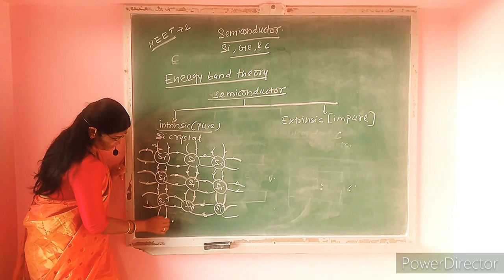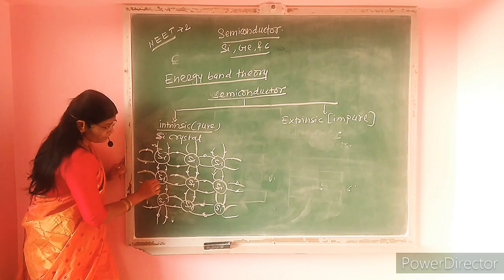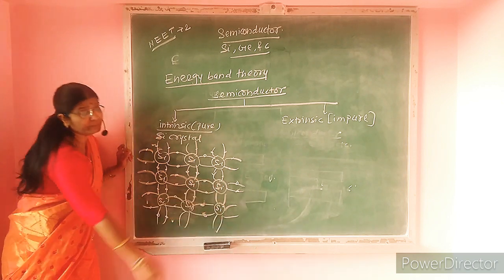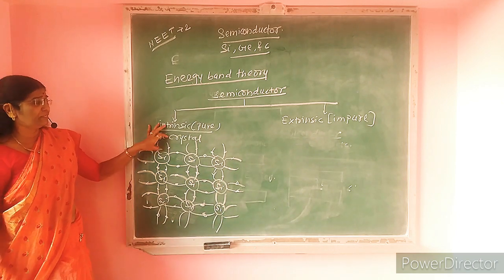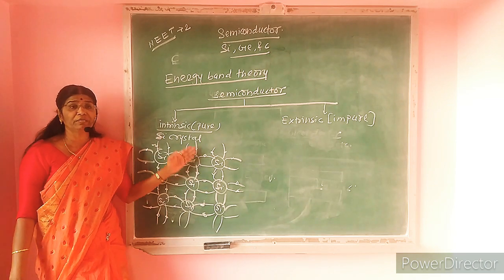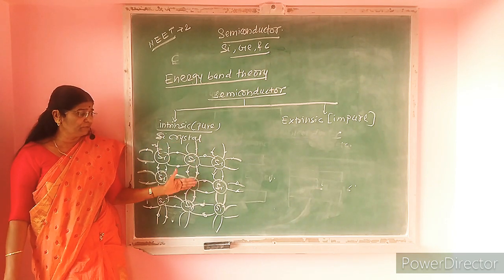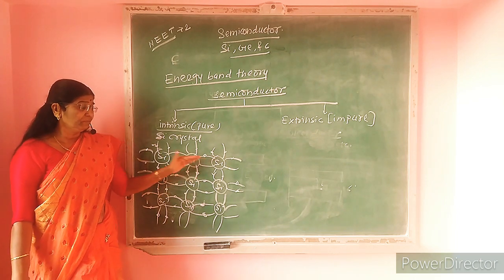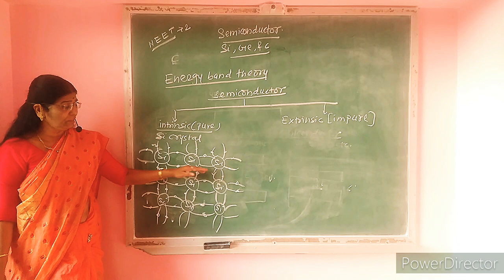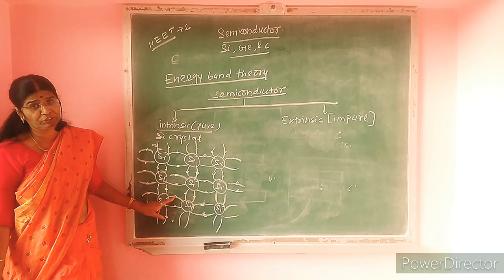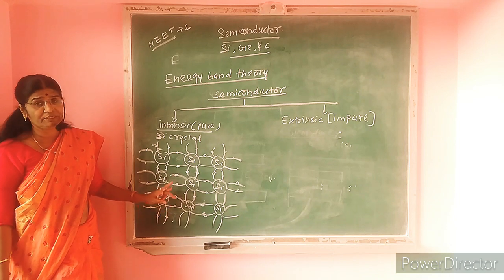Why do we say a bad conductor? Because there is no free electron for the conduction available in the crystal. To increase the conductivity of such a semiconductor, we have to increase the temperature. Because of increasing the temperature, there will be thermal vibration in the crystal and bonds can break. The electrons are free for conduction and electrical conductivity increases.